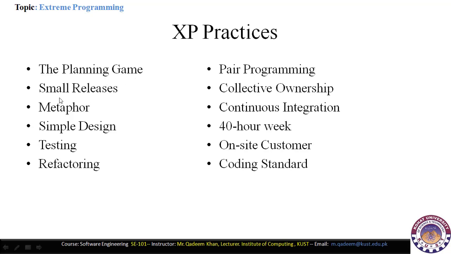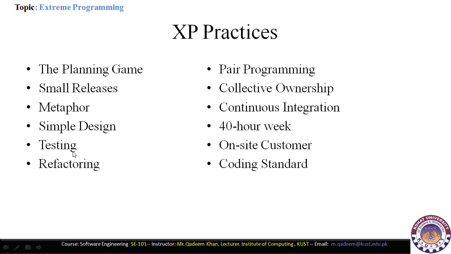And when we want to release our product in small releases, then XP is the best. And when we want to design the software's metaphors very beautifully, then the XP model is best. Metaphor means different graphics used to develop the GUI. Simple design: when we want to keep the design simple, then XP is the best here, because the XP model utilizes the object-oriented approach.